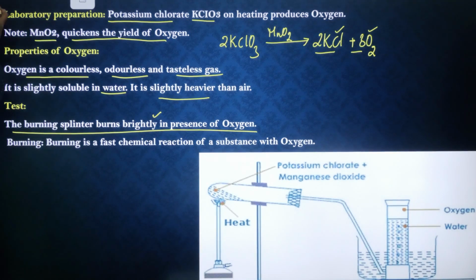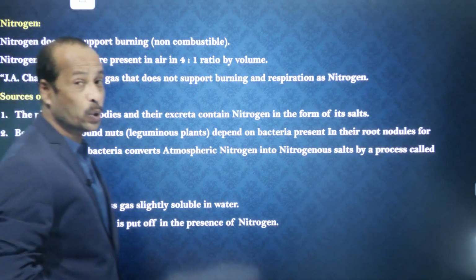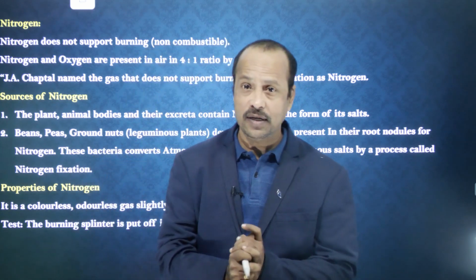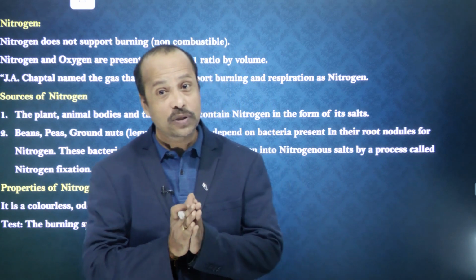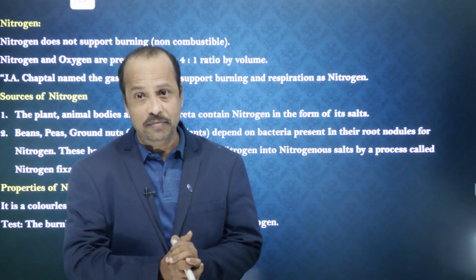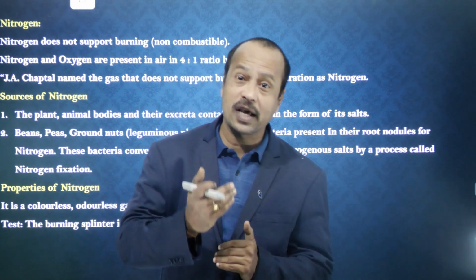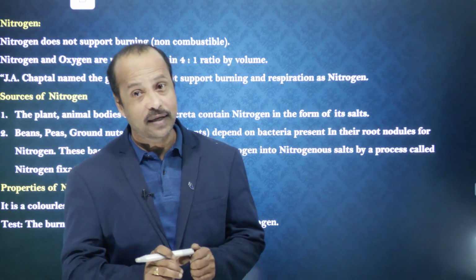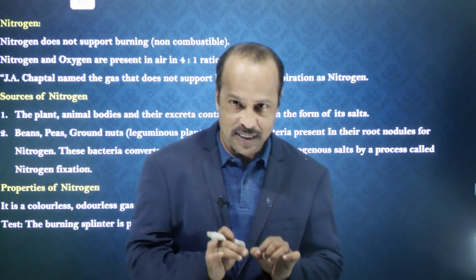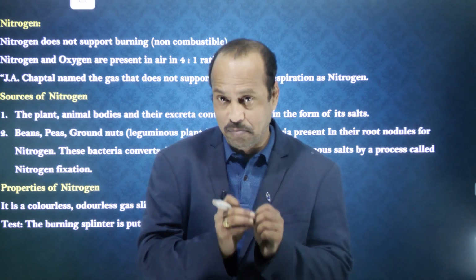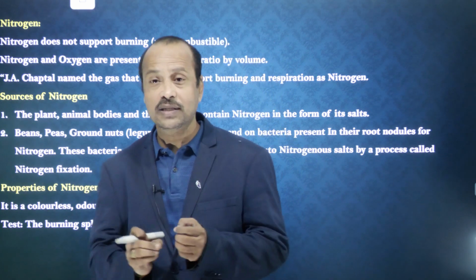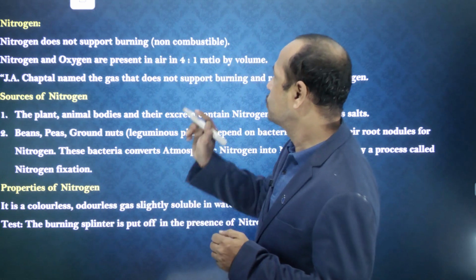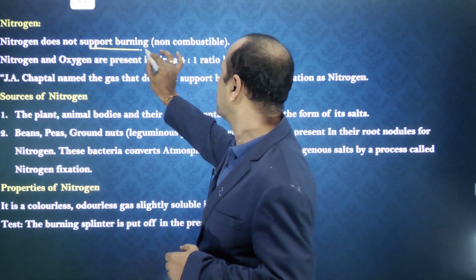Okay, students, now let's go to the next one, that is nitrogen. Nitrogen is also one of the most important components of the air, as we already discussed, and it is present at almost 79%. When you compare with oxygen, it is 4 times more in the atmosphere, right? But this gas is not combustible. Combustible means what? Which helps in burning. Just now I told you that oxygen helps in burning, but nitrogen does not help in burning.